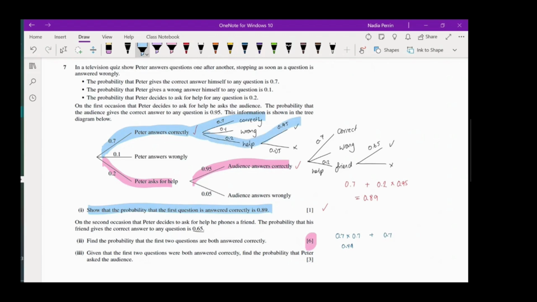The next scenario that could happen, he could get it correct, and then he could ask for help and get it correct. So if we follow that path, we're getting the first one correct, we're asking for help with 0.2, and then we're getting it correct, 0.95. The next one,